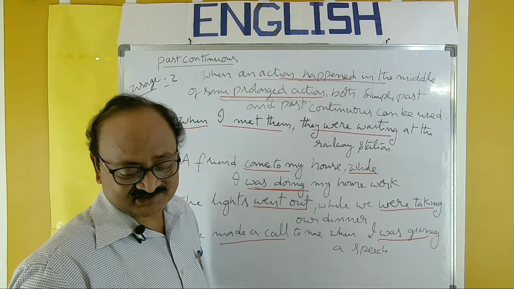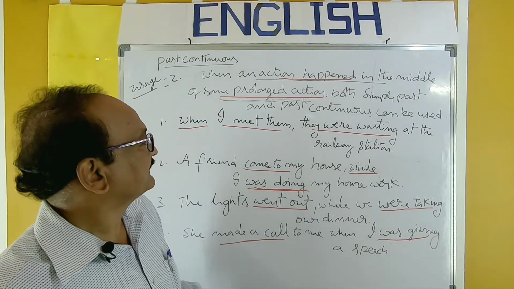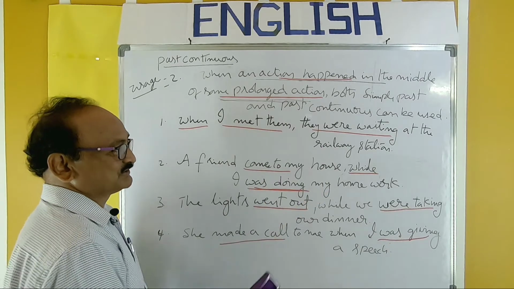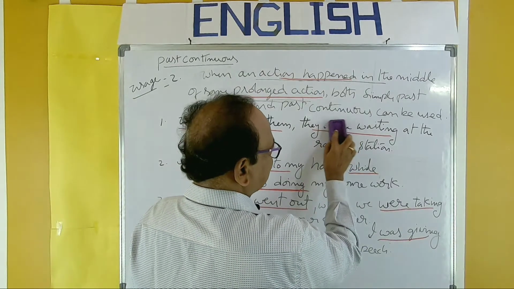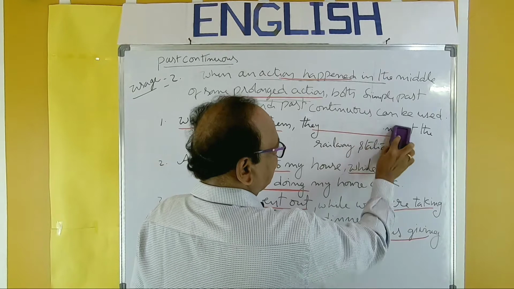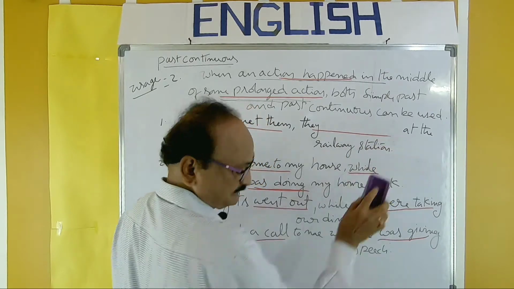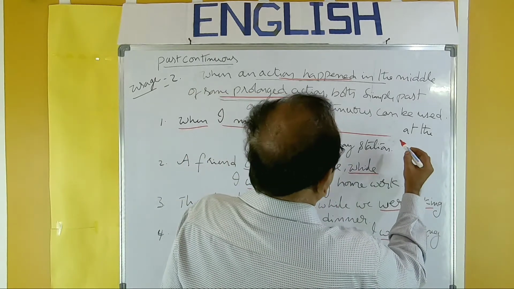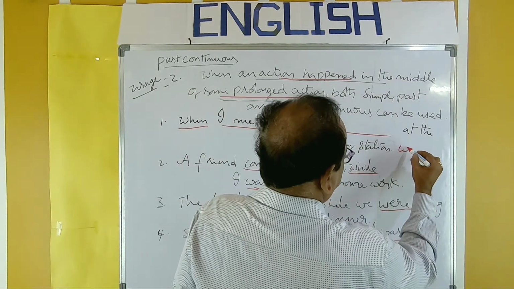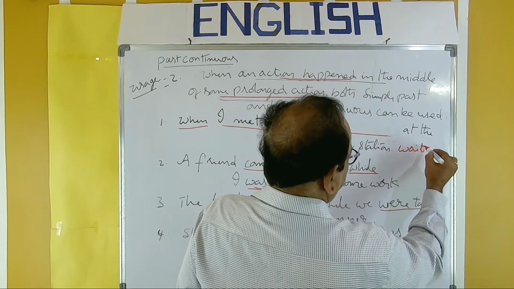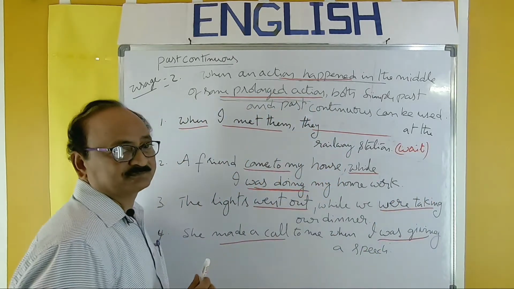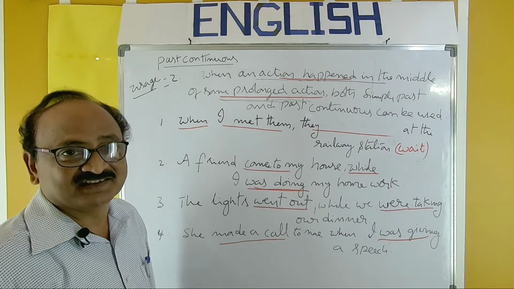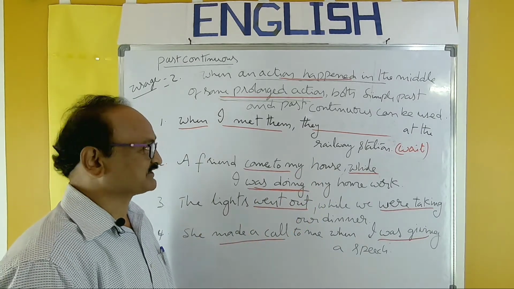And for the examination, only one blank is given, that is one tense. Usually this past continuous part is kept in blank, like this: I met them. They dash at the railway station, verb wait. How can you recognize it in the examination?